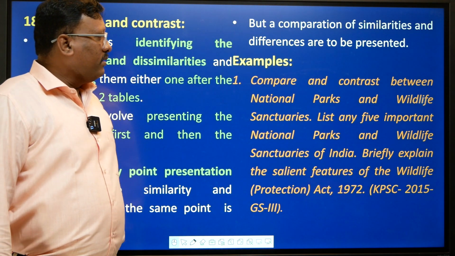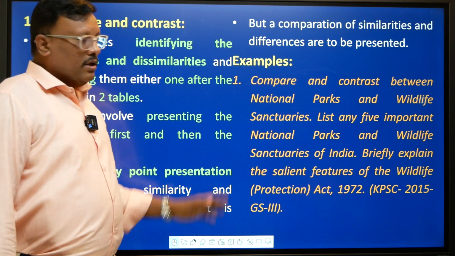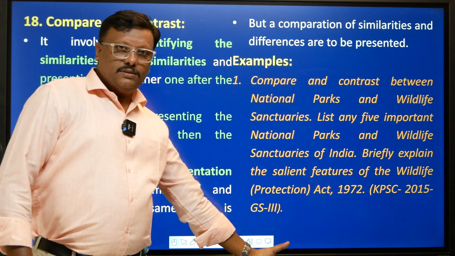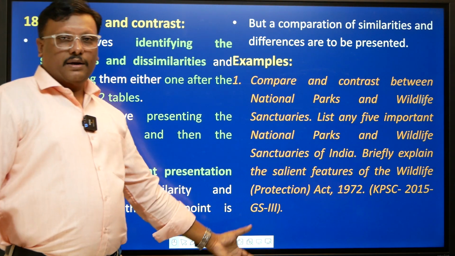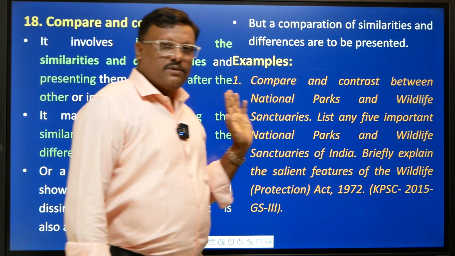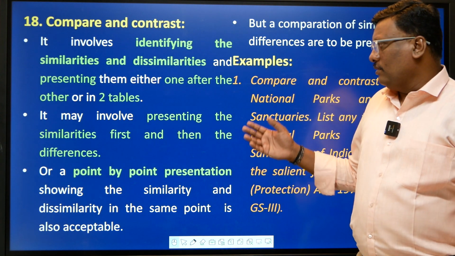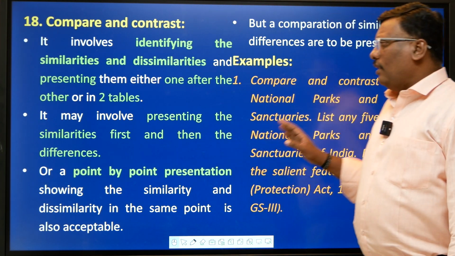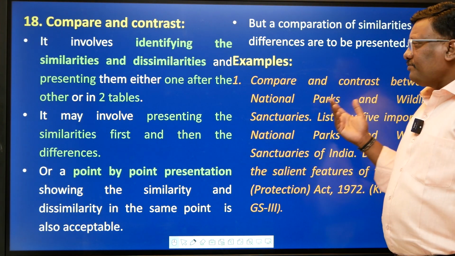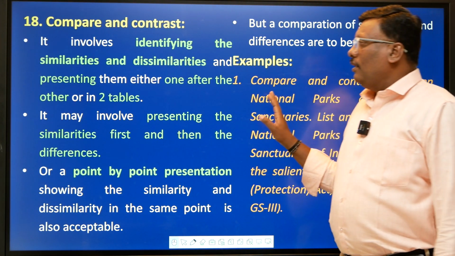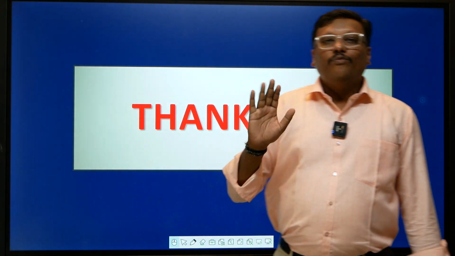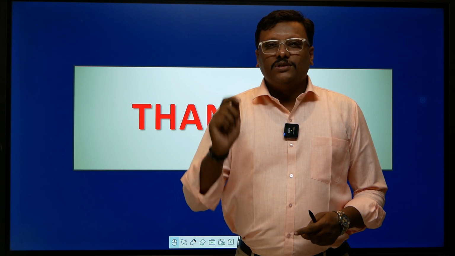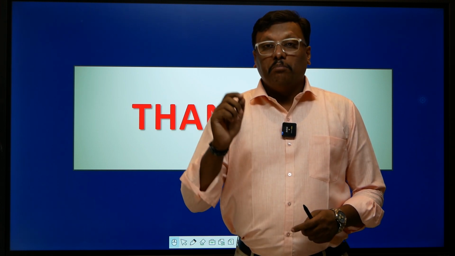For example, compare and contrast between the national parks and wildlife sanctuaries. So, national parks, wildlife sanctuaries. Similarities, dissimilarities, done, more than sufficient, okay? And there is no necessity that you have to present the conclusion. If you provide the conclusion also, it will be an additional thing, otherwise this would be sufficient, okay?